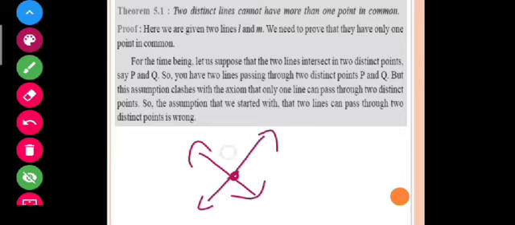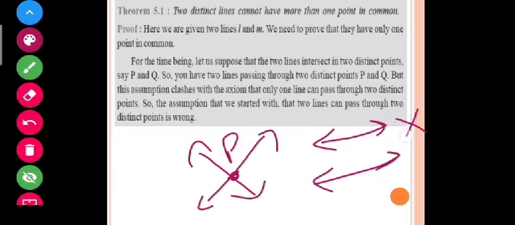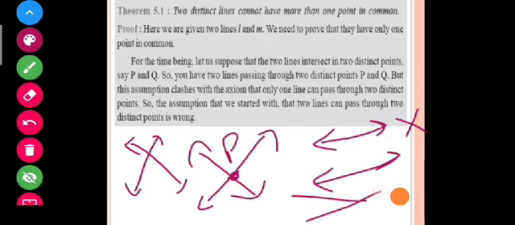No. You can take lines in such a form, but what you are observing here is that you are always getting only a single point that is common to both these lines, and in the case of parallel lines there is no point that is common to both the lines. So students, now here I told you about distinct, that means different lines.